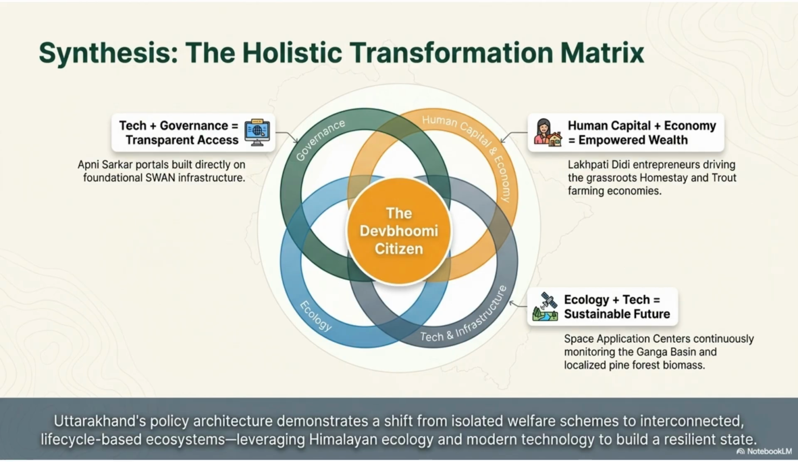The holistic transformation matrix shows how governance, human capital, economy, ecology, and technology intersect. This policy architecture shifts from isolated welfare schemes to interconnected, life cycle-based ecosystems to build a resilient state.